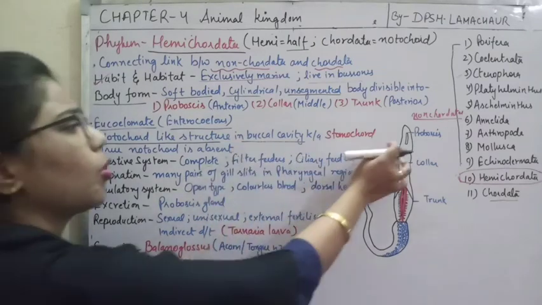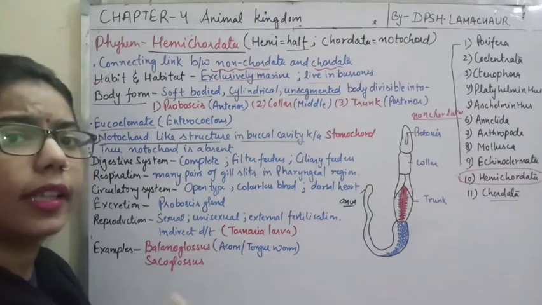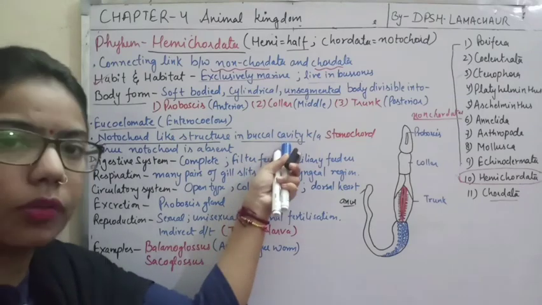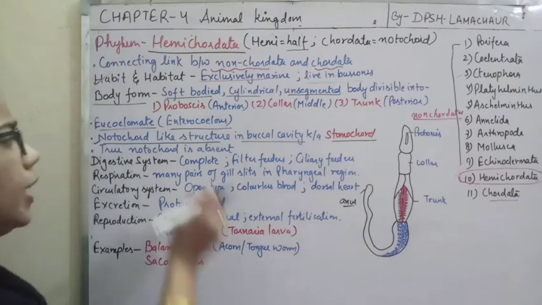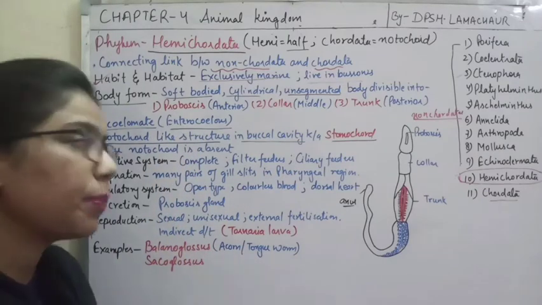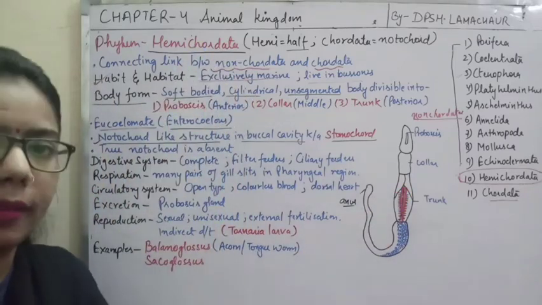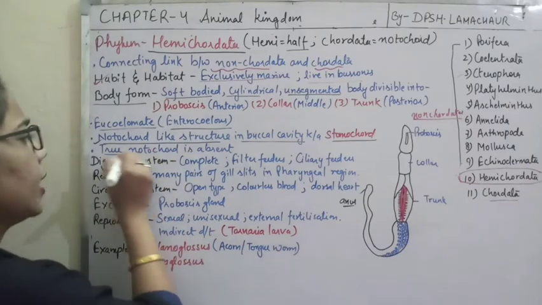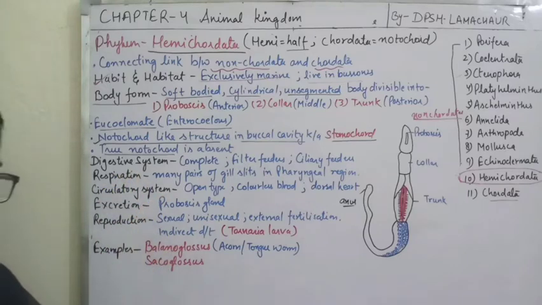Okay, and this stomochord is forming from where? From the buccal cavity, or we can say these are the external appendages coming from the mouth. These are the appendages of the mouth, and which is known as stomochord. So stomochord is nothing but a notochord-like structure which is present in the buccal cavity of the Hemichordata, right? So here true notochord is absent in case of Hemichordata, right? So here we have done the body form also.